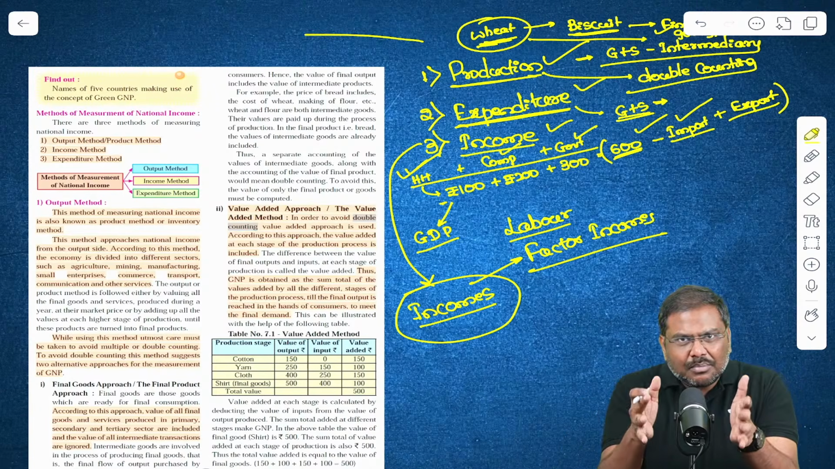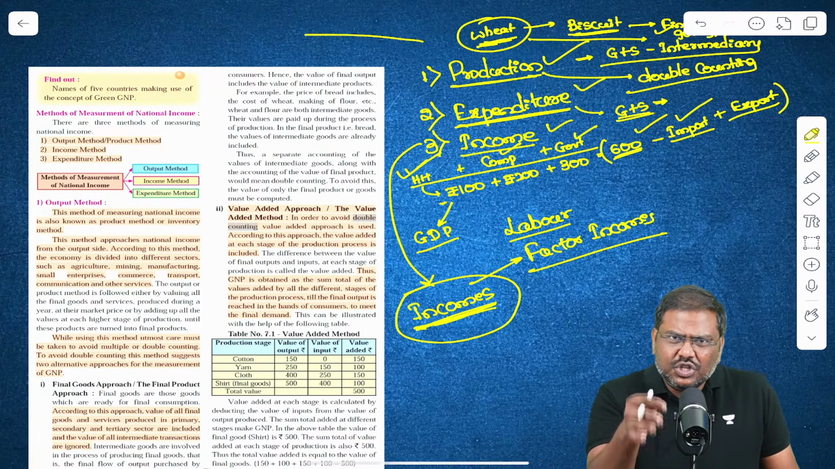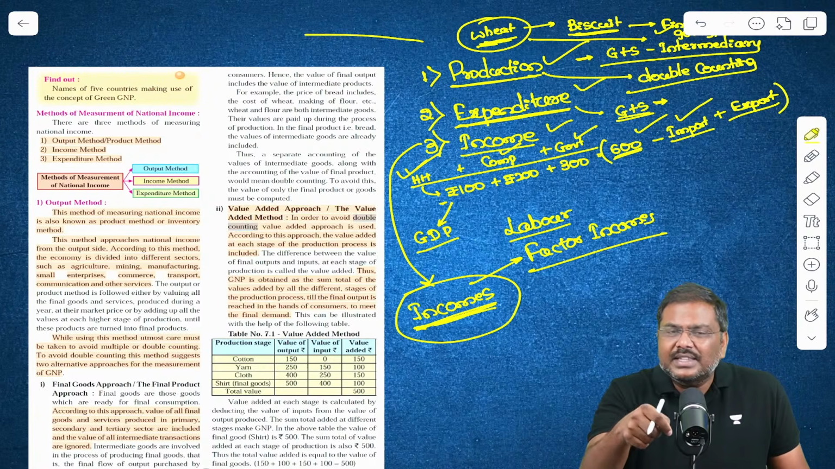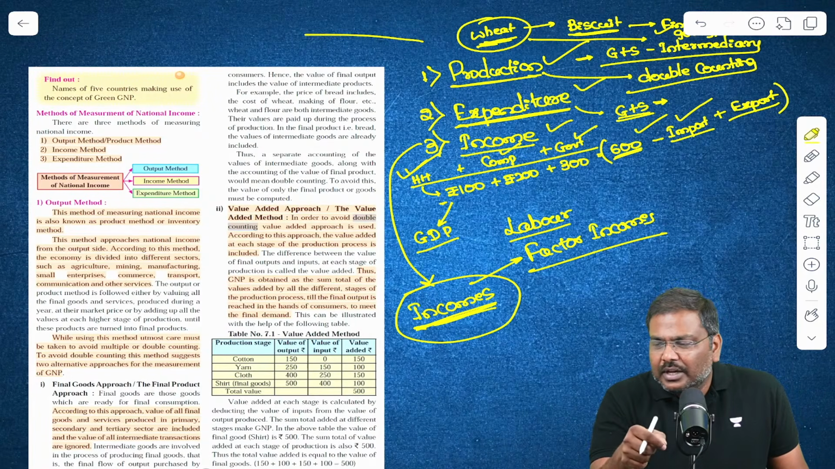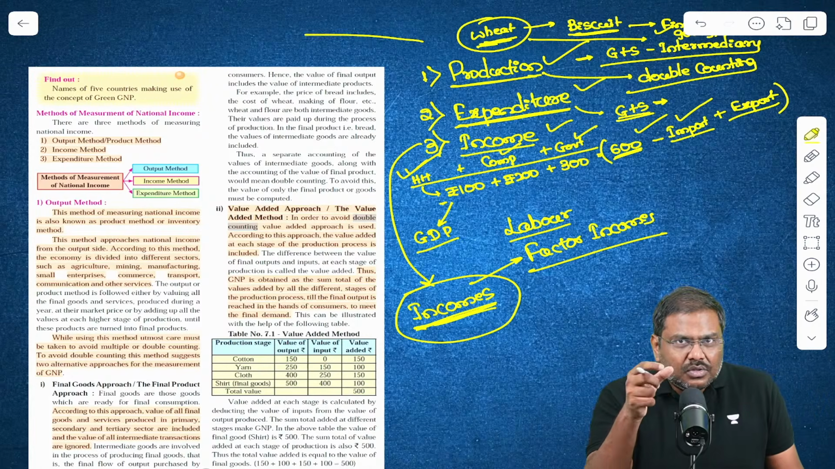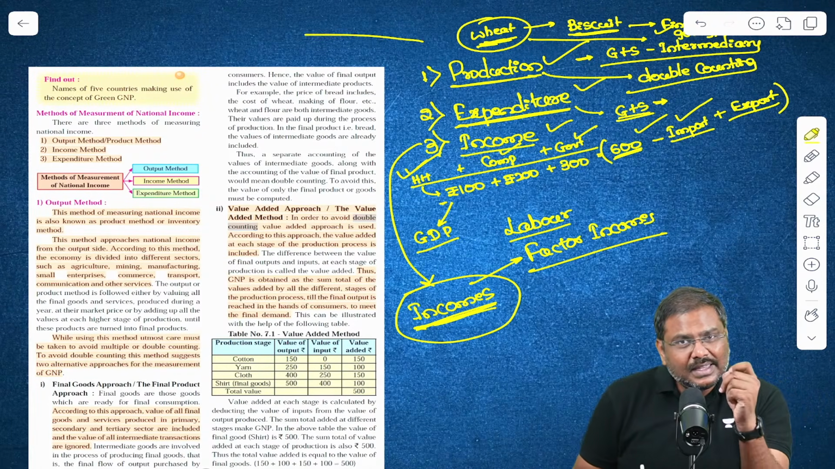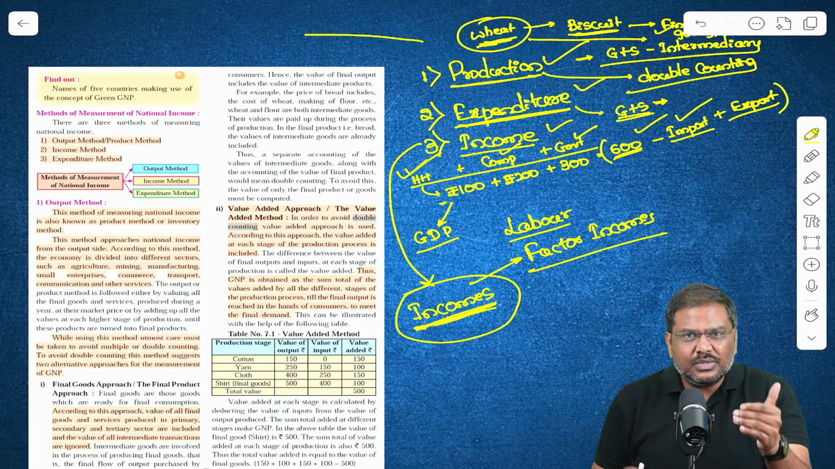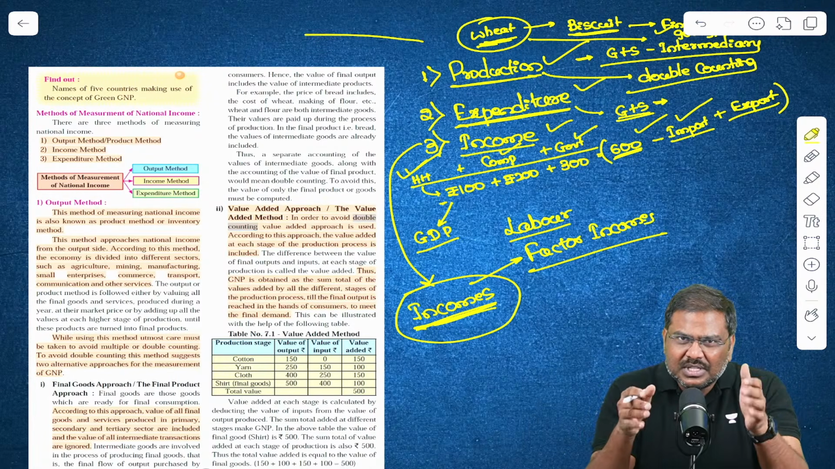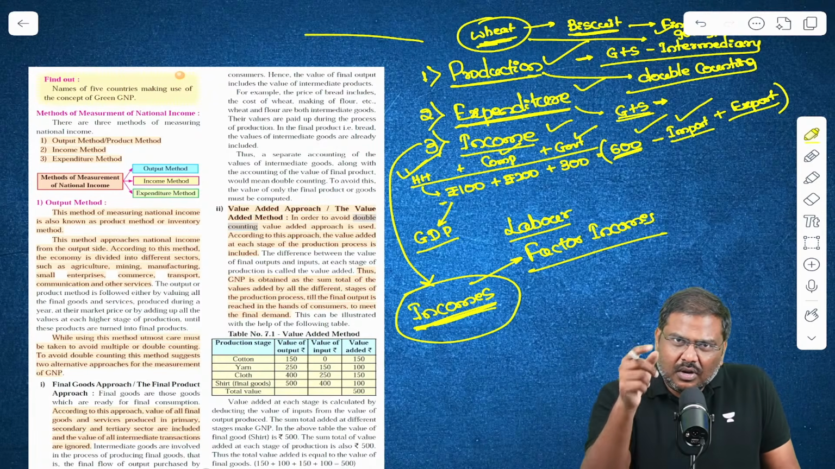So you take the sum total of all the incomes generated in a particular country. And again, I'm emphasizing this particular fact that we need to focus on a particular country for a simple reason. Remember, GDP is a geographic concept. That is, we need to focus on the territory. Within the territory, how much is the production done? So that is the reason GDP is a geographic concept.